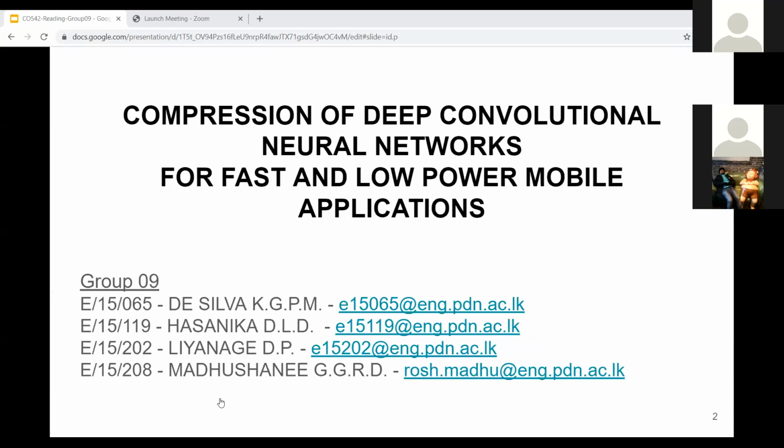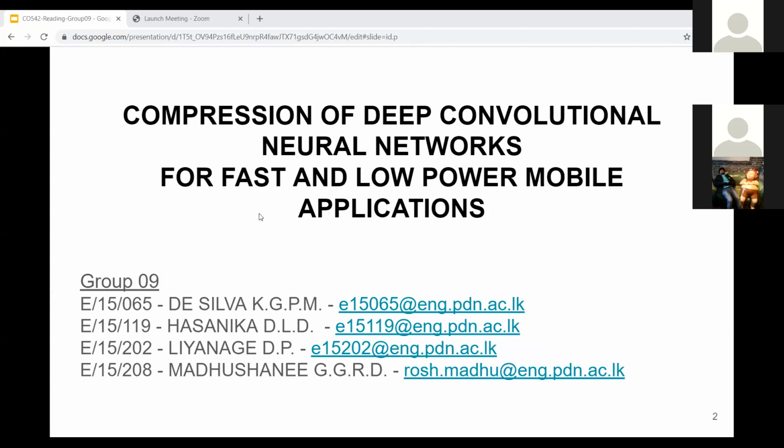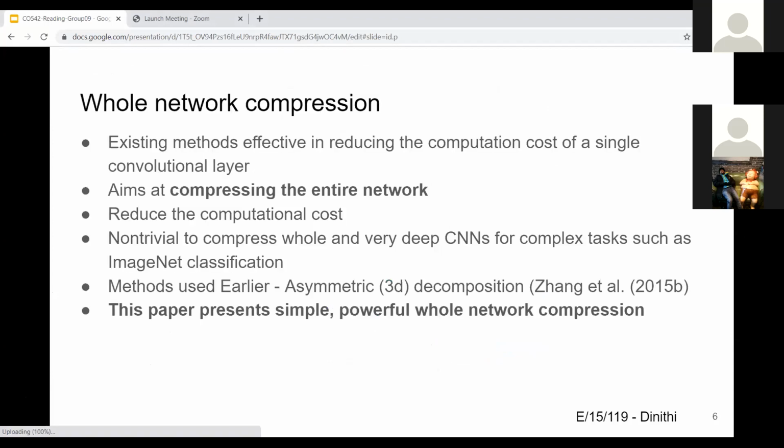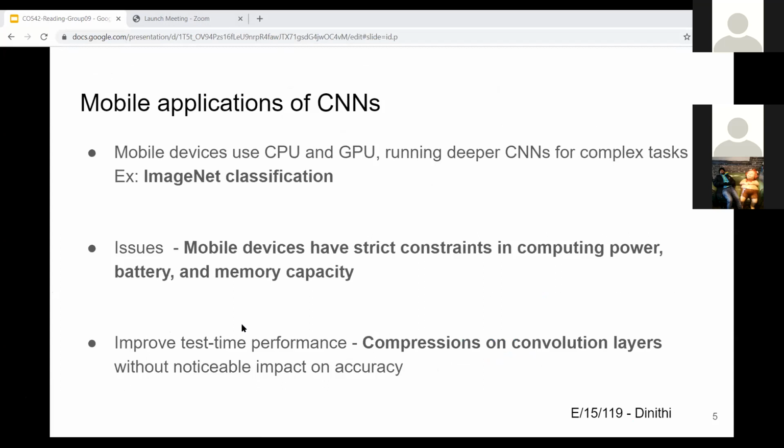Good afternoon, all. We are going to look into the research paper on compression of deep convolutional neural networks for fast and low power mobile applications. Here, mobile devices use powerful CPU and GPU running deeper convolutional neural networks for complex tasks such as ImageNet classification.